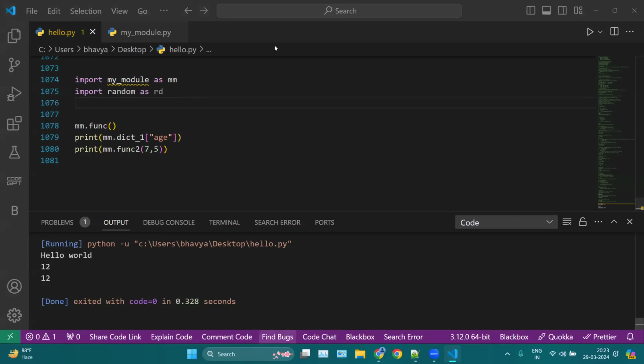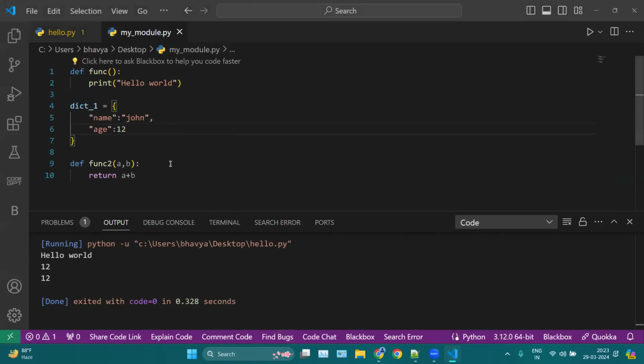Basically, if this file, which is my module, and this hello.py are not on the same path, then what you can do is put this file in your main directory where all these modules are installed. Let me show you that path. I think that would be in your C drive, C and Python.